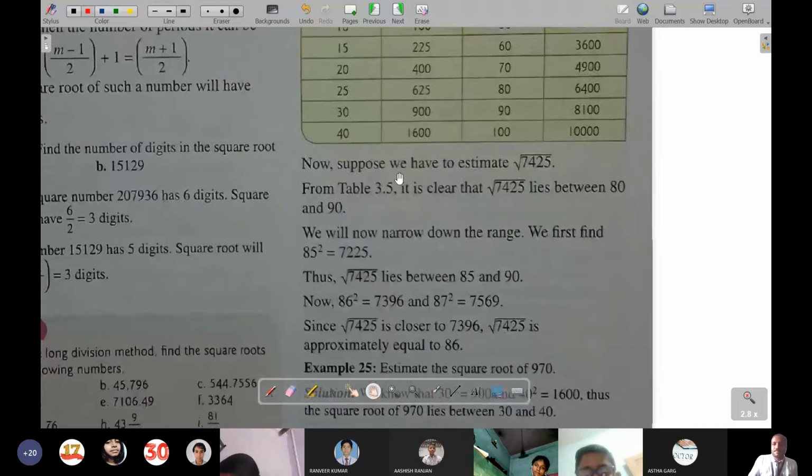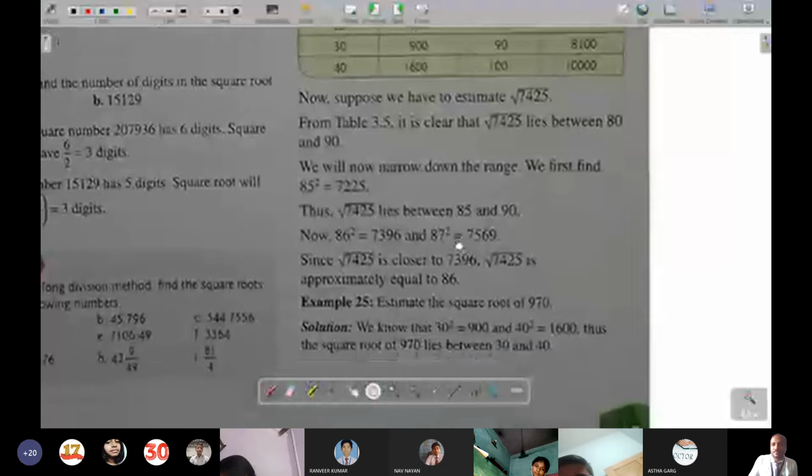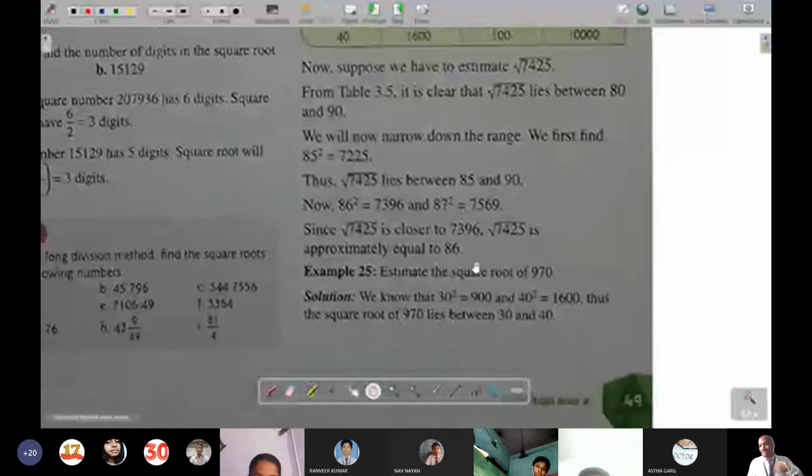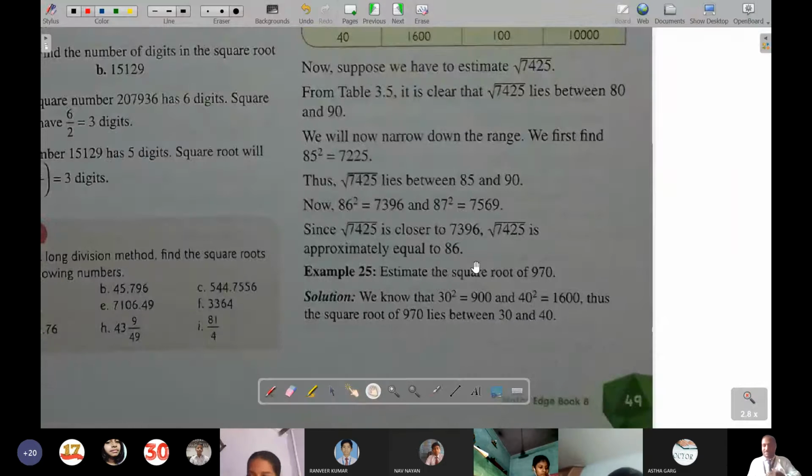Sir, I have a doubt in exercise 3.1, sir. Okay, just after explaining this, I will be moving towards 3.1 only. After this page, there is 3.1 only. So I will come to that doubt also.